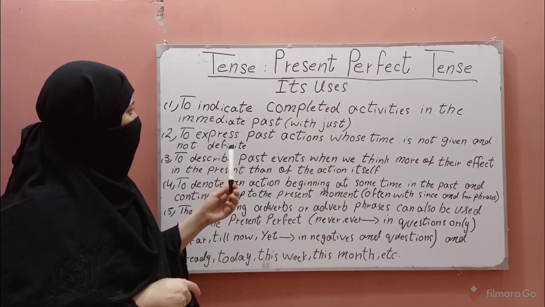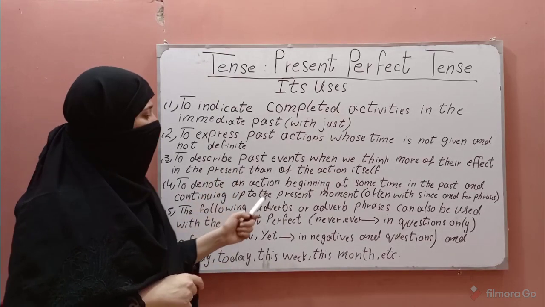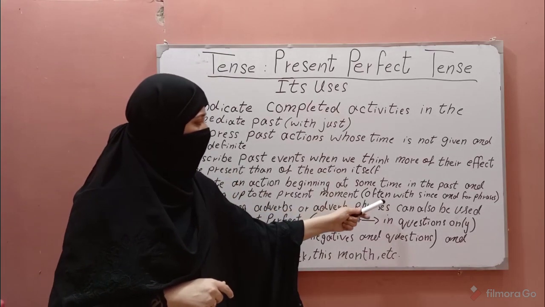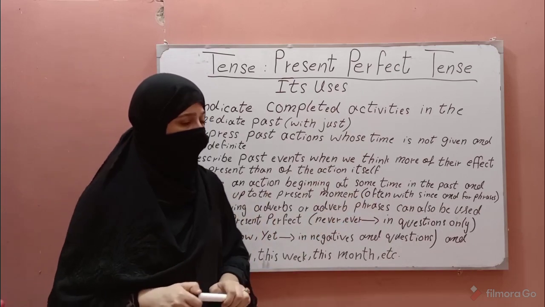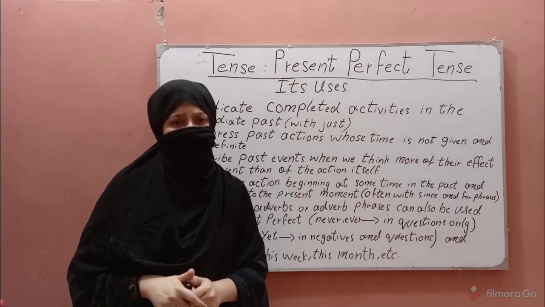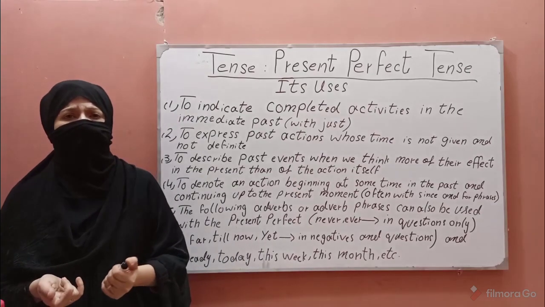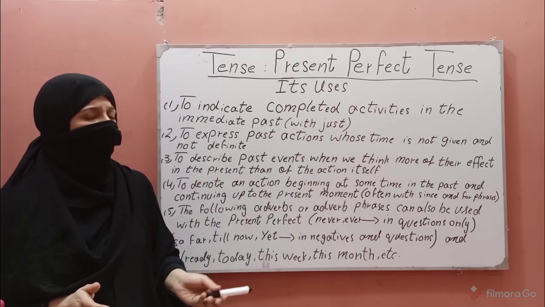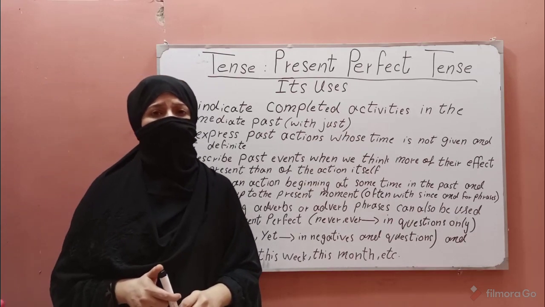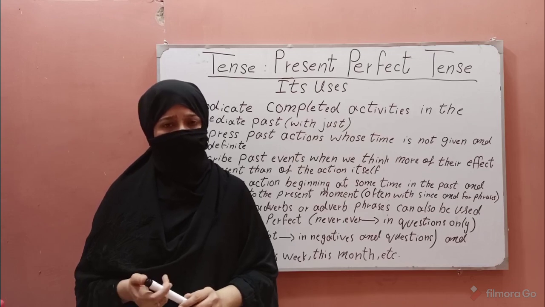Another use of present perfect tense is to denote an action beginning at some time in the past and continuing up to the present moment. For example, she has been ill since last week. Another example may be, I have known him for a long time.